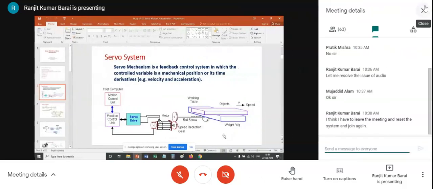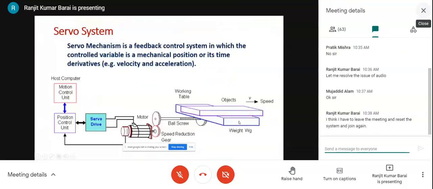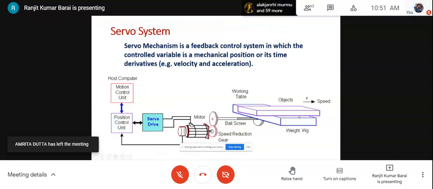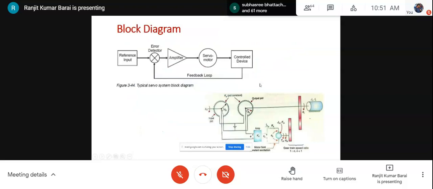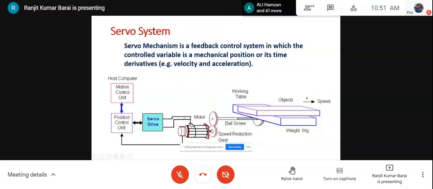So a servo system is a feedback control system in which the control variable is a mechanical position or its time derivative. That means the motion. Motion consists of position, velocity, acceleration. So we are able to control the motion as per the command from the user. This is a typical example of a servo system where a motor is being used as an actuator.